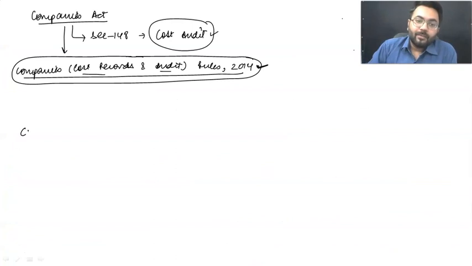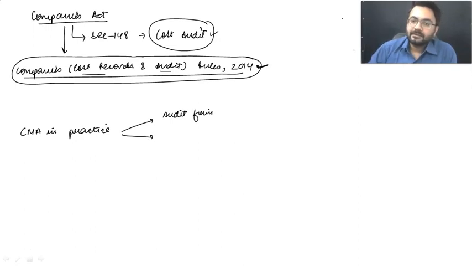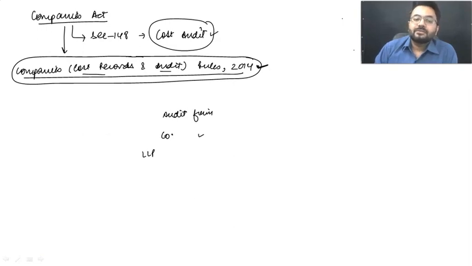If I tell you about a CMA in practice, can this be an audit firm? Can an audit firm be a CMA in practice? That means a partnership firm. Can a company be a CMA in practice? Can an LLP be a CMA in practice? Yes. If the people in the particular firm are cost and management accountants, the firm can be classified as a CMA in practice.